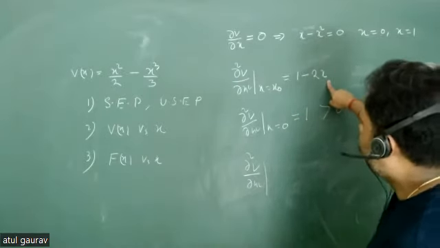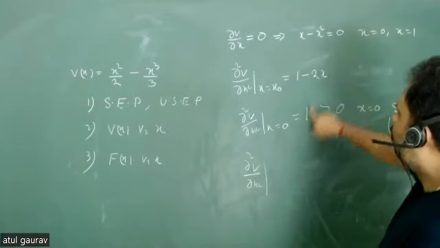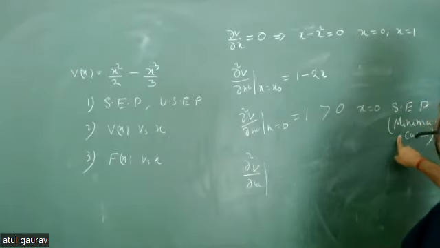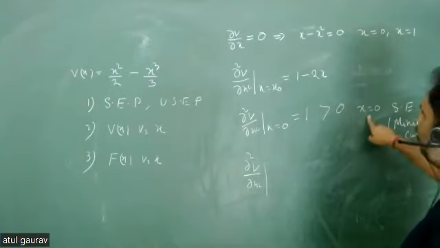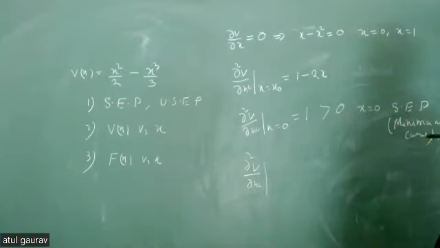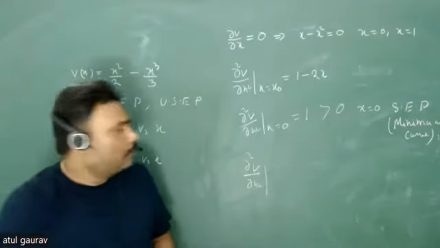Are you able to do this? Now put x is equal to 0 here. What will you get? 1. 1 is greater than 0, so it is a minimum of the curve, minima. Then is it stable or unstable? It is stable. Very good. Now tell me, what will happen at x is equal to 1?